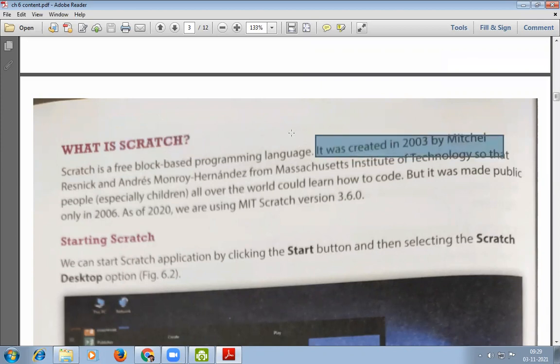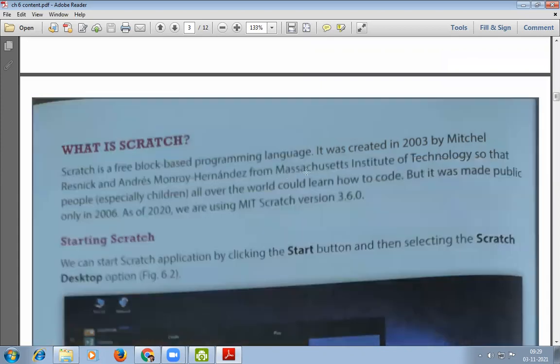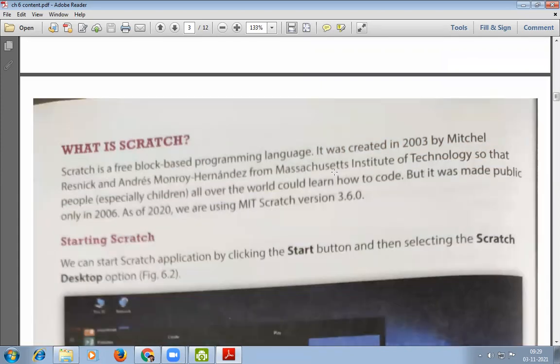and Andres Monroy from Massachusetts Institute of Technology, so that people, especially children, all over the world, could learn how to code.